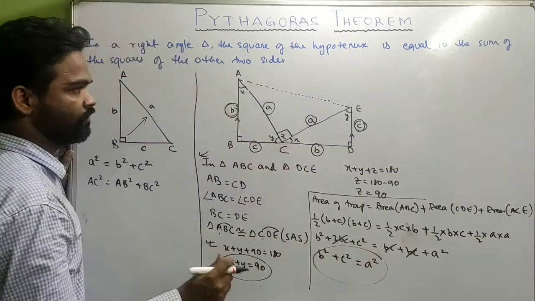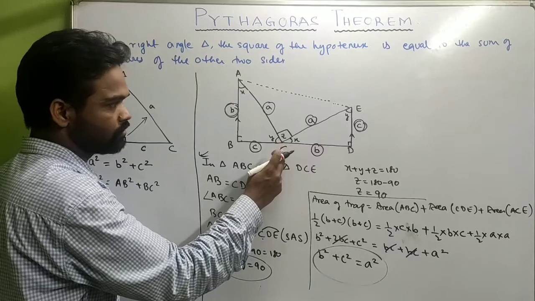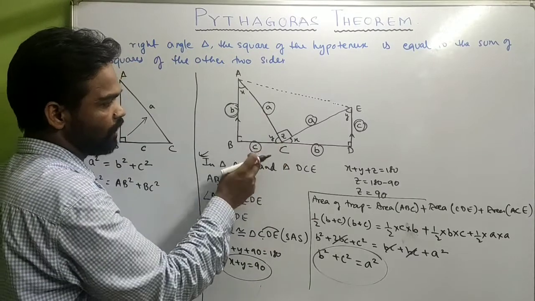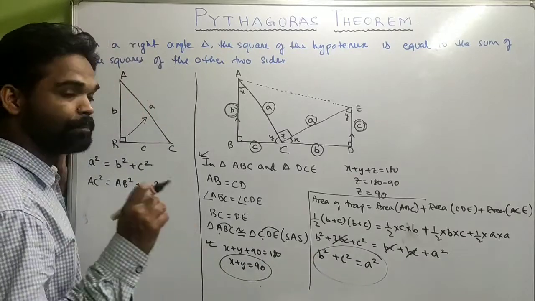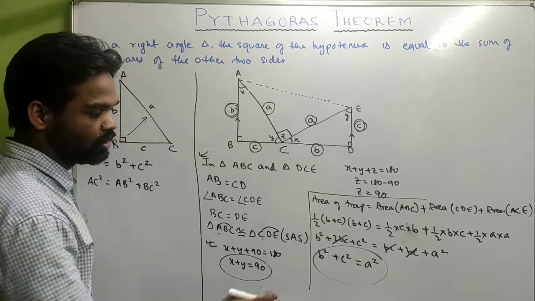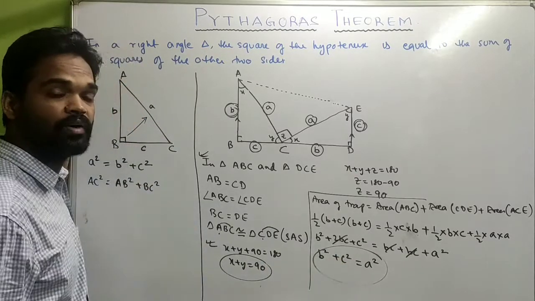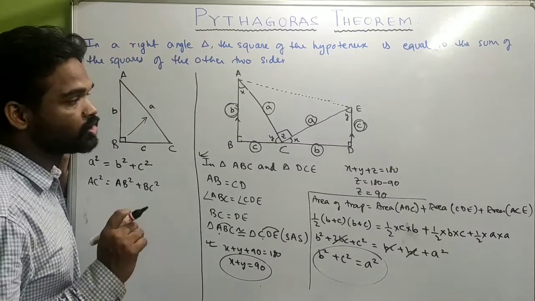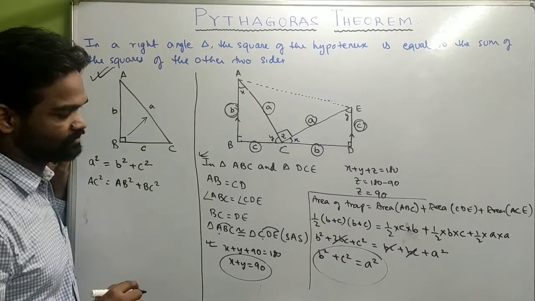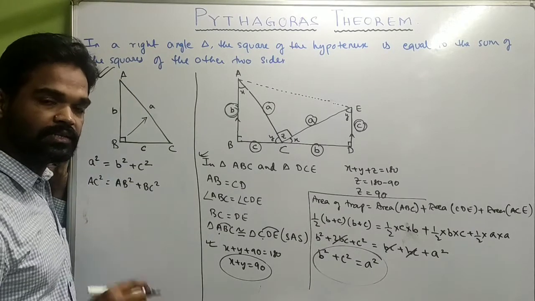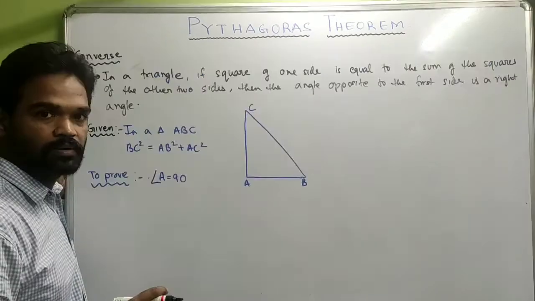And if you look carefully, the hypotenuse was A and the other two sides were B and C. So the square of the hypotenuse is equal to the sum of the squares of the other two sides of a right angle triangle, and that's the Pythagoras theorem. Now let us see the converse of this theorem.